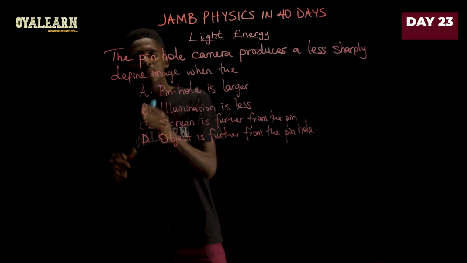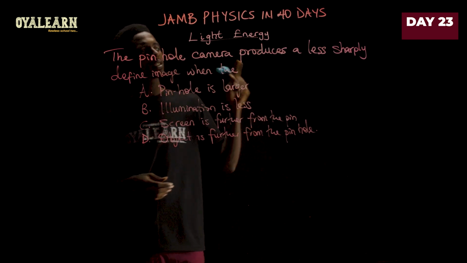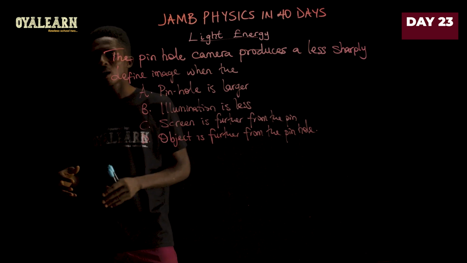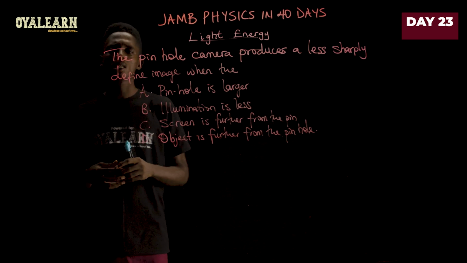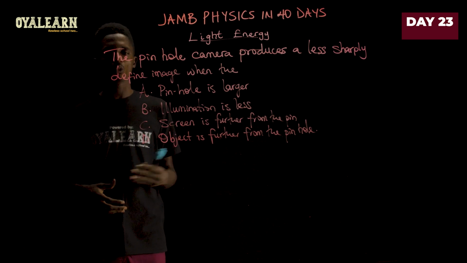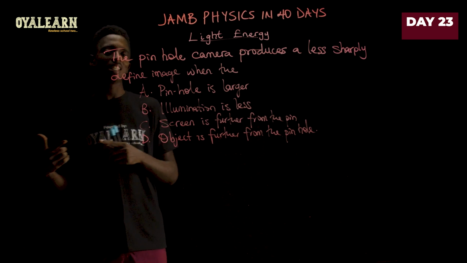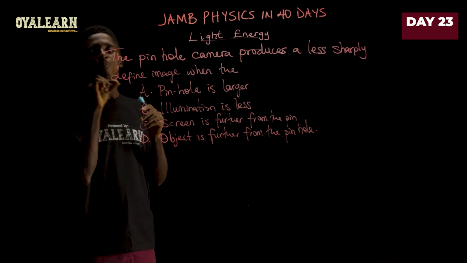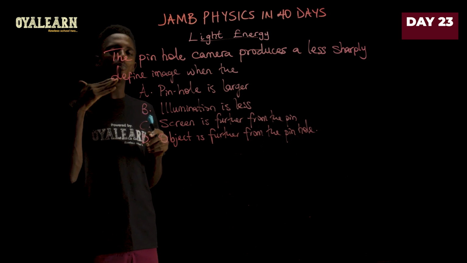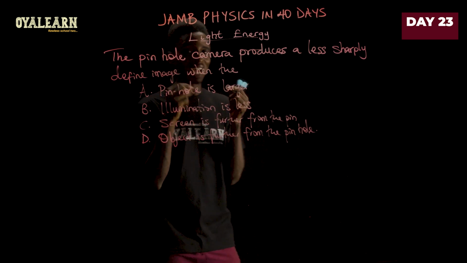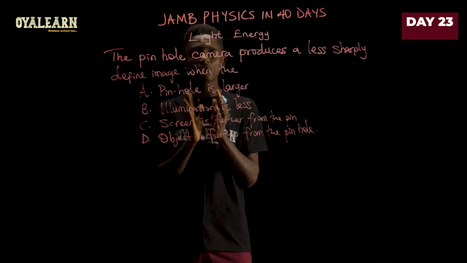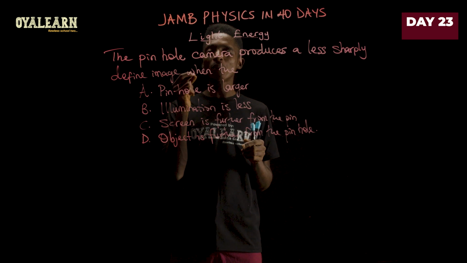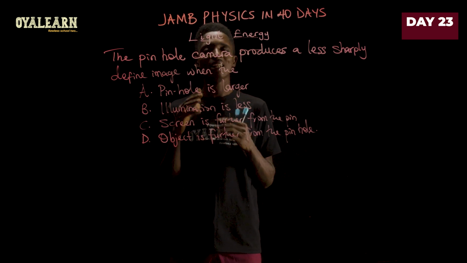This question says the pinhole camera produces a less sharply defined image when... when you consider a pinhole camera, it does not require lens, right? So the principle upon which it works is that light travels in a straight line, right? So when you have a narrow pinhole camera, it will make the light be less condensed at that pinhole, hence producing a sharper image. So that is, the narrower the opening of the pinhole camera is, the sharper the images it produces.